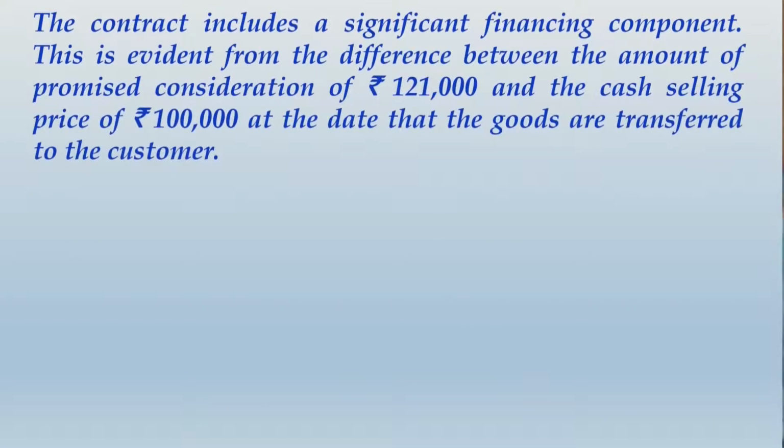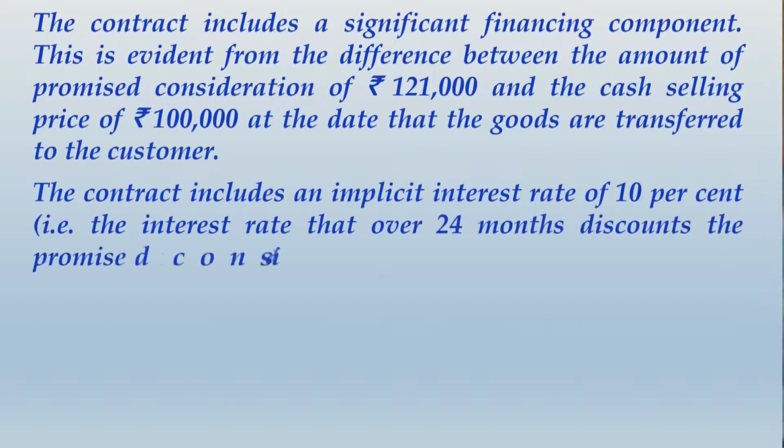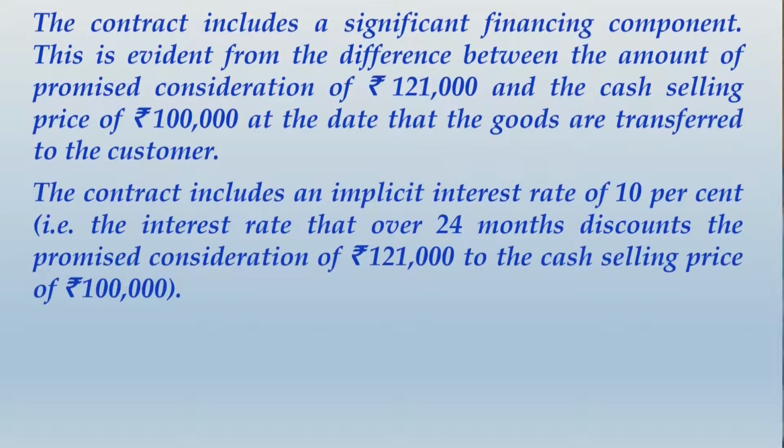In your answer, you would mention that the contract includes a significant financing component. This is evident from the difference between the amount of promised consideration of rupees 1,21,000 and the cash selling price of rupees 1 lakh at the date the goods are transferred to the customer. The contract includes an implicit rate of 10%, that is the rate of interest that over 24 months discounts the promised consideration of rupees 1,21,000 to the cash selling price of rupees 1 lakh.